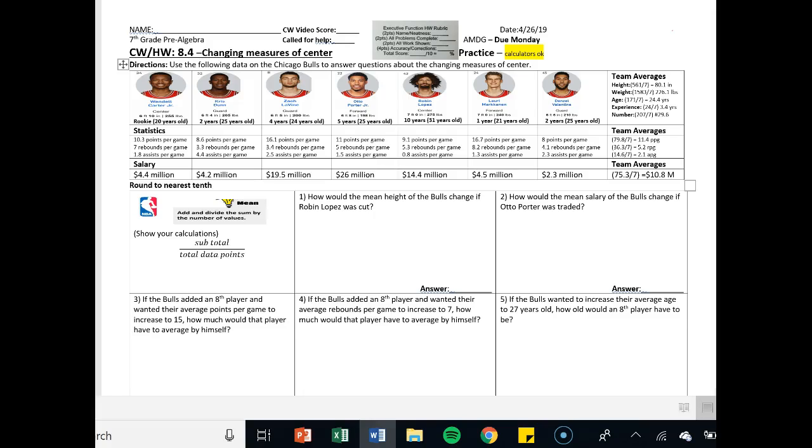Welcome to Classwork Homework 8.4, Changing Measures of Center. Remember, your video score from Edpuzzle goes right there to Classwork grade. This is due Monday. Calculators are okay.